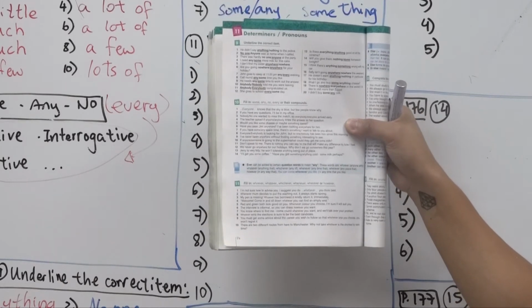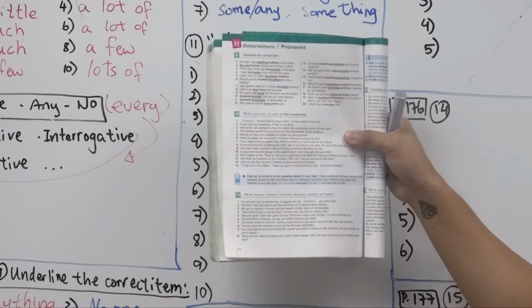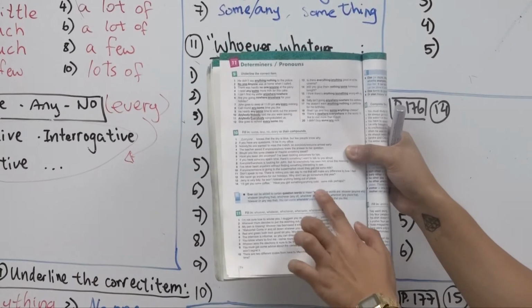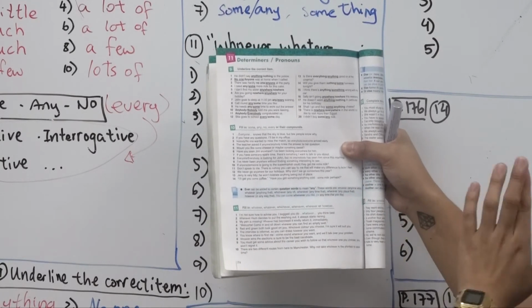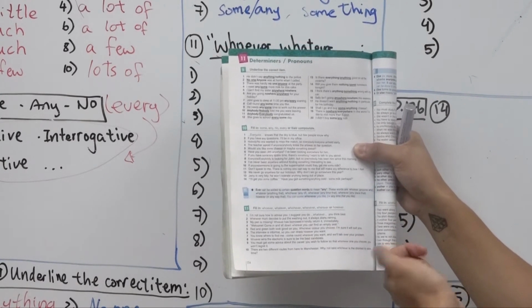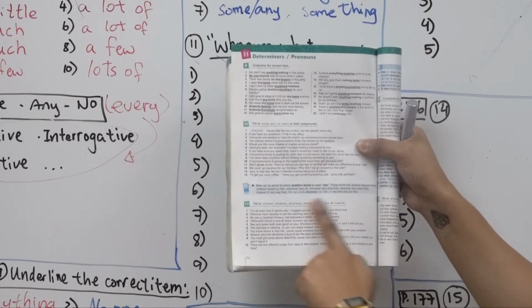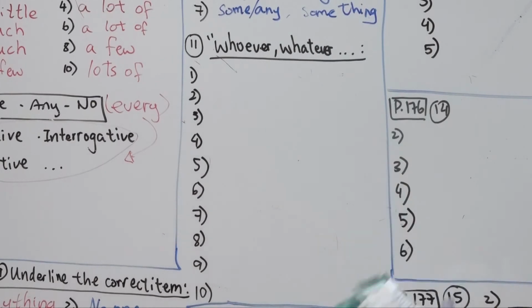Whoever, right? I can play with whoever I want as long as they are my friends, okay? I can play with anyone I want as long as they are my friends, okay? So any and whoever, or wherever, right? So any and ever, they are quite similar, right? So let's try to read the box or the rectangle over here, right? Over here on page 174. So same page before part 11. Ever can be added to certain question words. Okay, those question words are who, what, which, when, where, or how. To mean any, okay? This is what I mean by they are interchangeable or similar in meaning.